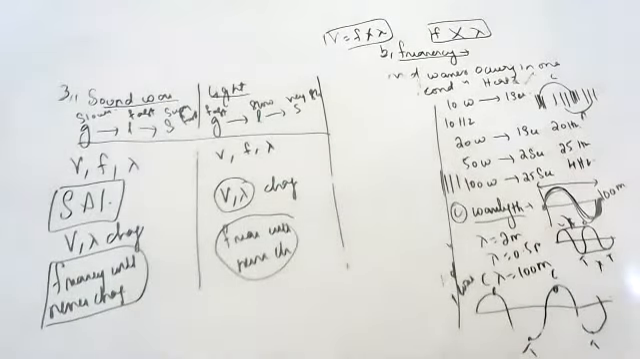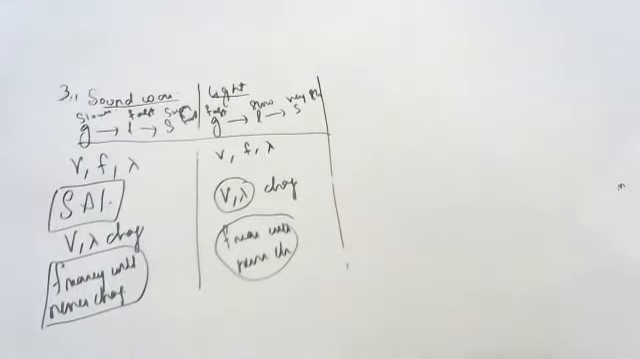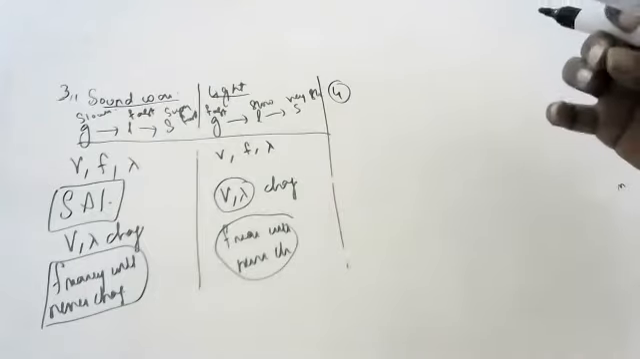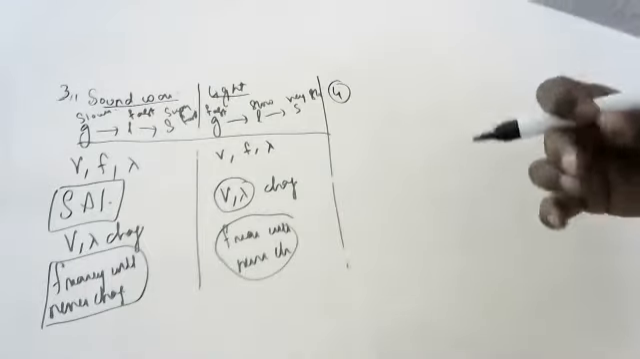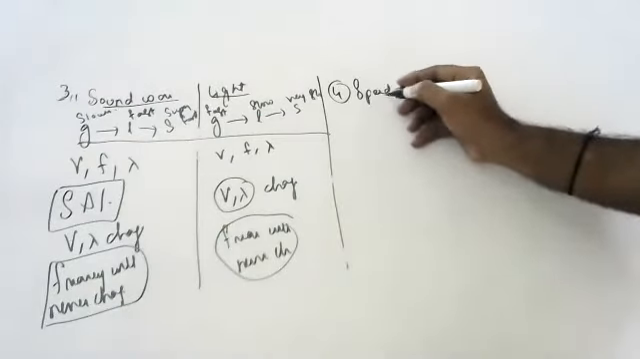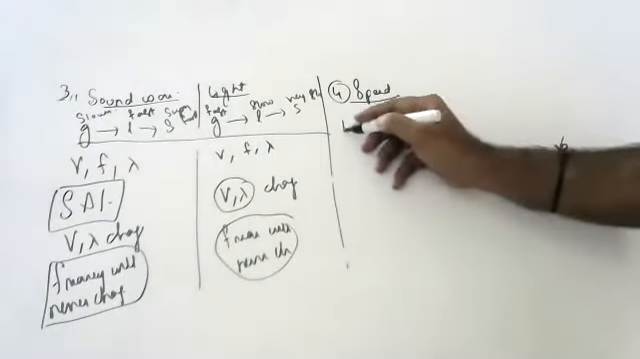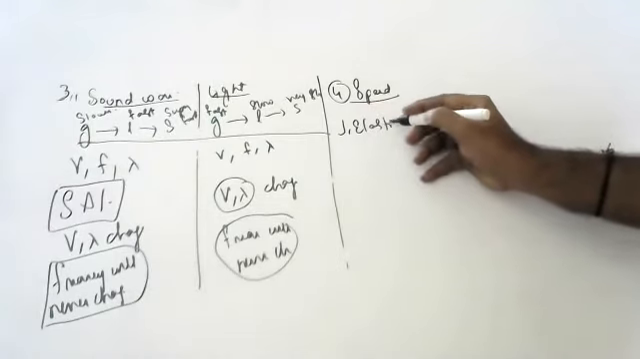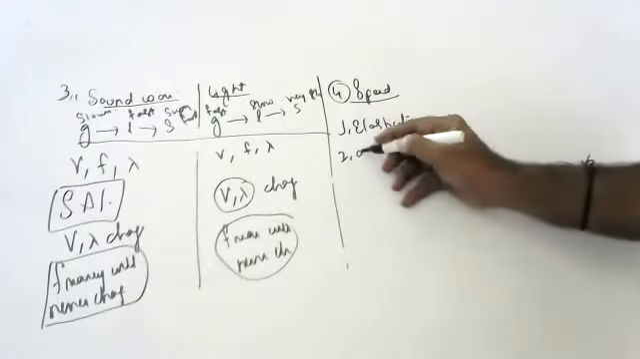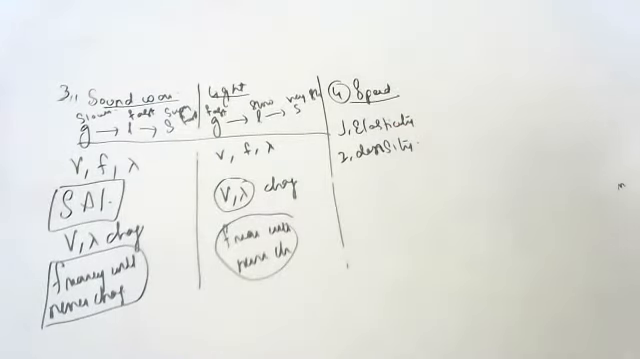Okay. Next question. So fourth question. What is the fourth question? The fourth question is asking: state two factors on which the speed of a wave traveling in a medium depends. On what factors does the speed of a wave depend? Okay, children. Seriously speaking, the speed of a wave depends upon elasticity and density of the medium.